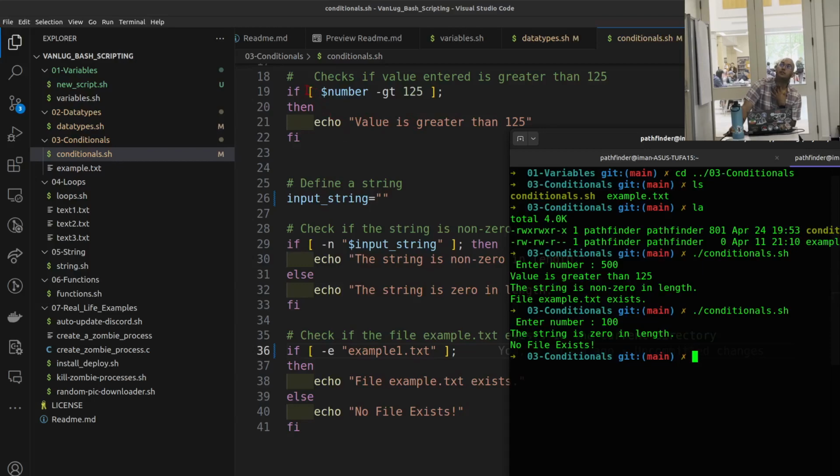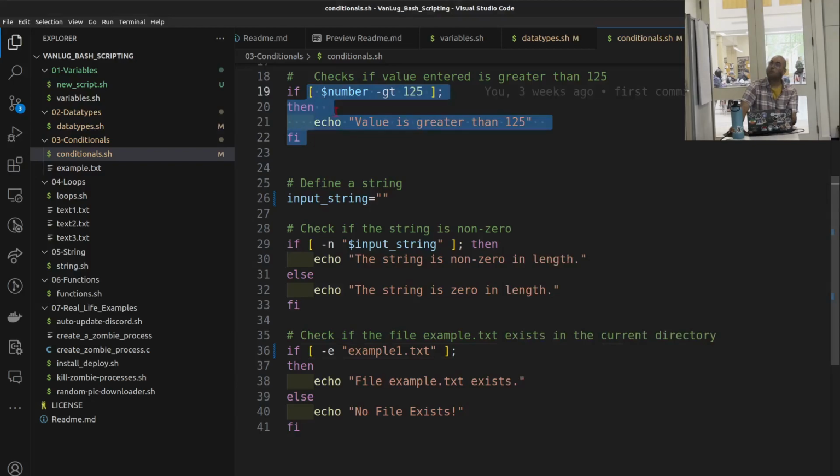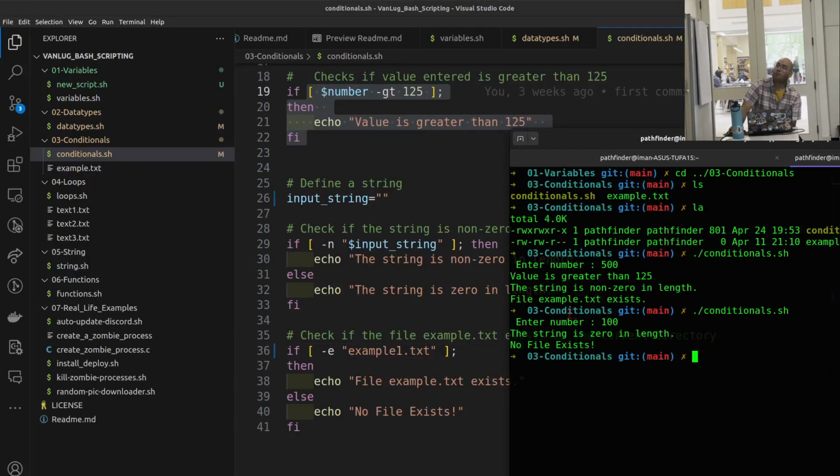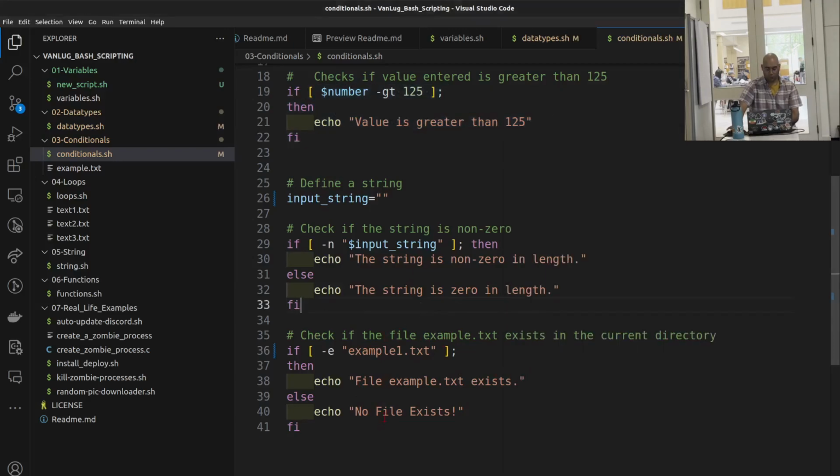Because if this, do this, and there's no else, so it just passes this part. The next one says the string is 0 in length, so we went to the second scenario here, and no file exists. The echo of the second one works. So yeah, those are the examples.